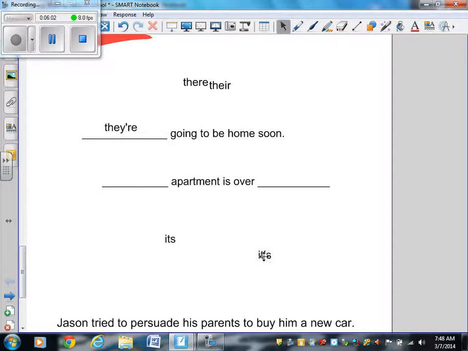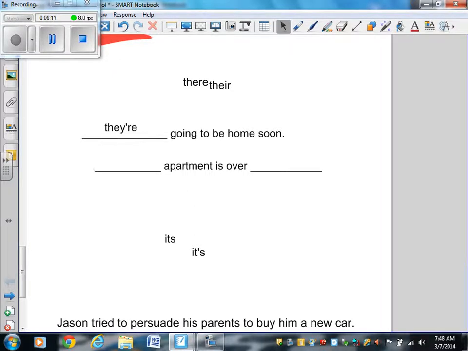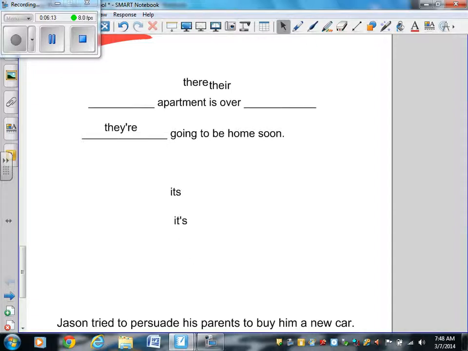Now let's also review these. You'll see these today. It's and its, same thing. They sound exactly the same, but they mean something completely different. Which one is a possessive pronoun? Is number 1 a possessive pronoun or number 2? Number 1 is the possessive pronoun. Number 2 is a contraction. When you see it apostrophe s, it always means it is. Always. It's not possessive. It's a contraction for it is.